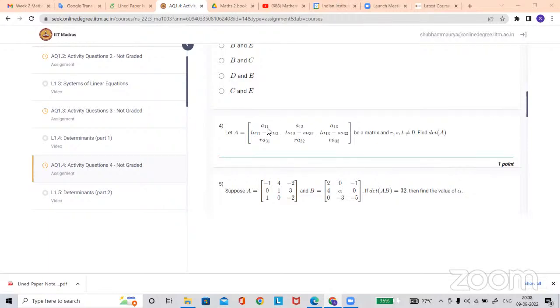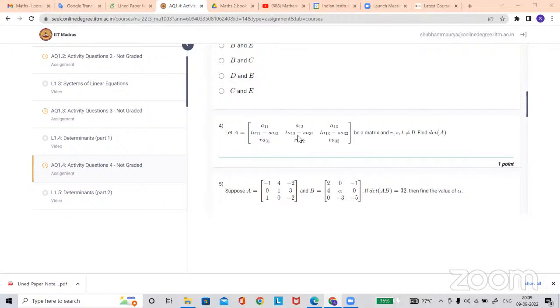Sir, we can do one more thing: we can make row 1 and row 2 the same. Then in that case the determinant will also be 0. Yeah, correct. Taking R out from the third row, and then we just multiply t with the first row. That's also a way.